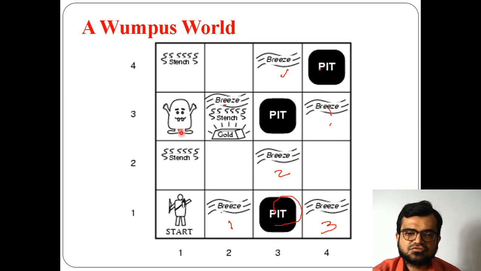In this Wumpus, the rooms adjacent to the room where the Wumpus is located get the stench smell. So here stench will come, here stench smell will come, and here stench smell will come. In the room where the gold is available, you are getting the stench smell and also the breeze. So it indicates that beside this room, one room contains a pit and one room contains the Wumpus. So this is the start state.